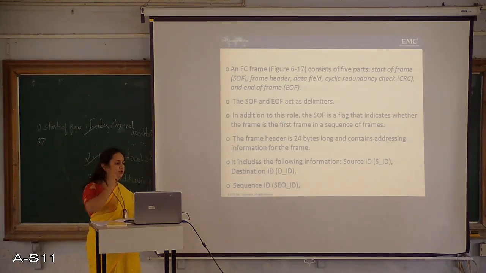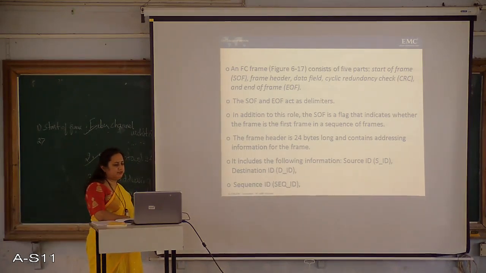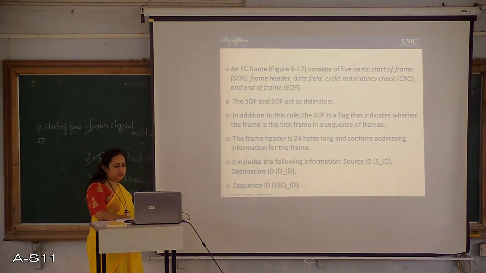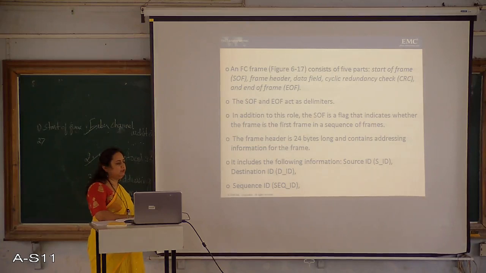The SOF and EOF act as delimiters. In addition to this role, the SOF is a flag that indicates whether the frame is the first frame in a sequence of frames, and the frame header is 24 bytes long and contains addressing information for the frame.